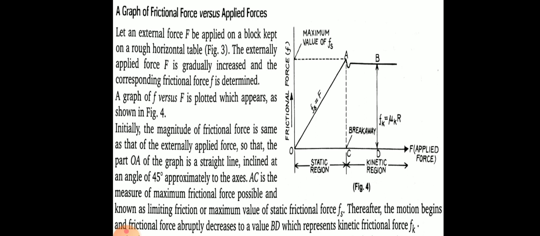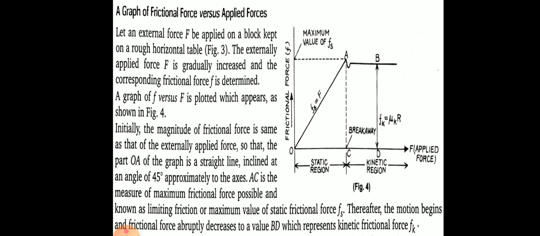Here we are plotting a graph for frictional force and applied force for both the conditions, static and kinetic. See the graph carefully. In a static condition, graph is inclined straight line passing from origin, means when no external force is applied, no frictional force is being experienced by the body.